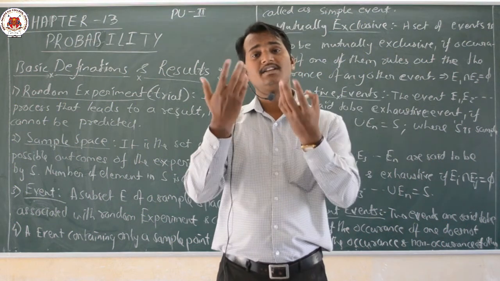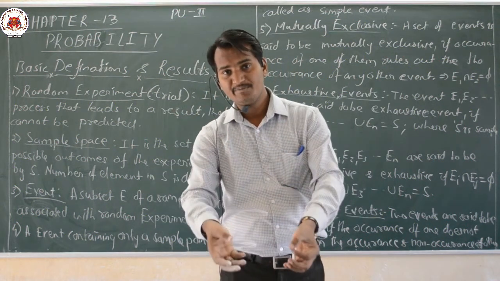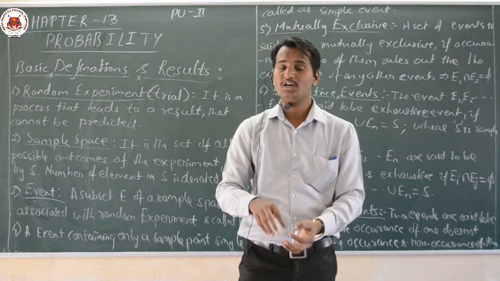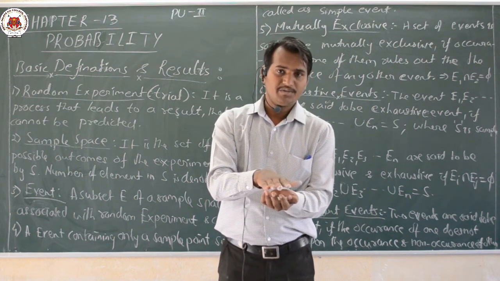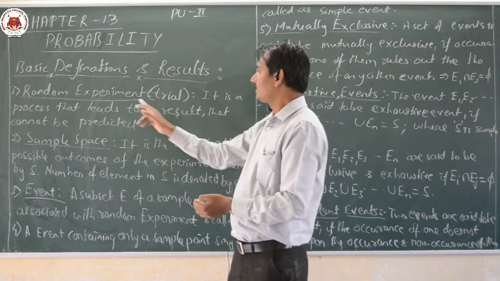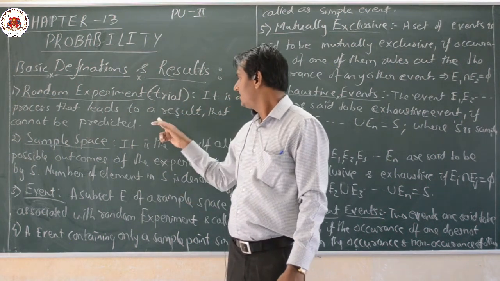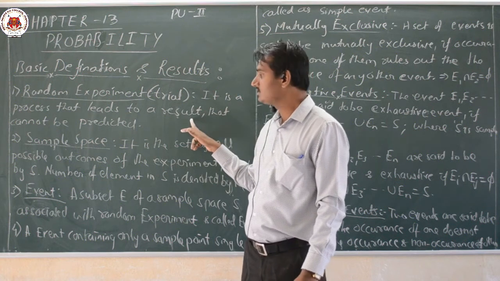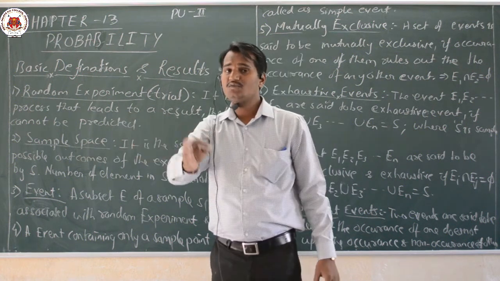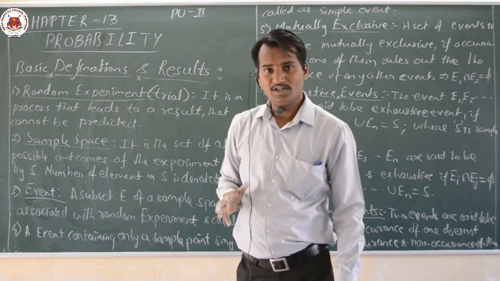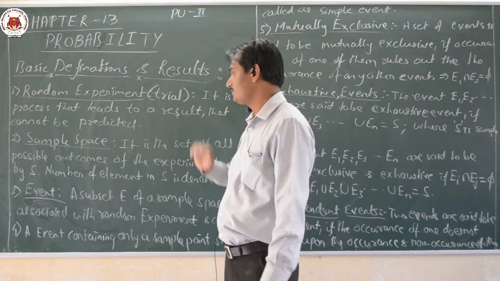That means here the future is unpredictable. Whatever the outcome is, that is unpredictable. Outcome means what? In tossing a coin, whatever comes up is the outcome. The same thing, random experiment, is also known as a trial. It is a process that leads to a result that cannot be predicted. That means we can't predict what the outcome is. A result means outcome, dear students. That is our random experiment.